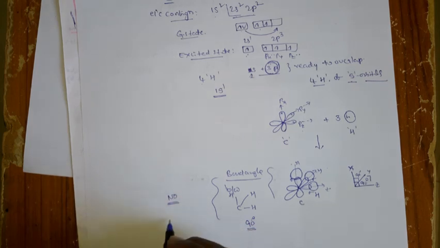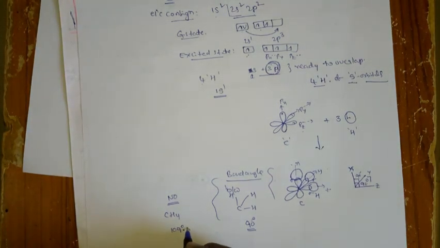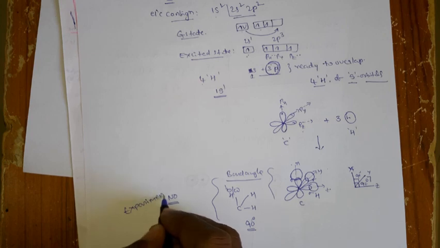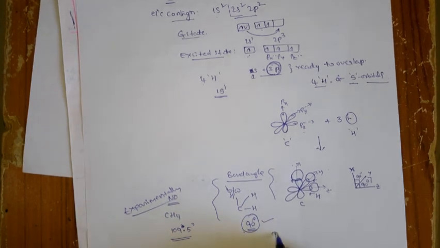Experimentally, the bond angle in methane is 109.5 degrees. But according to the simple VBT theory, the bond angle should be 90 degrees. So that means it is wrong, right? According to the simple VBT theory, it is wrong.